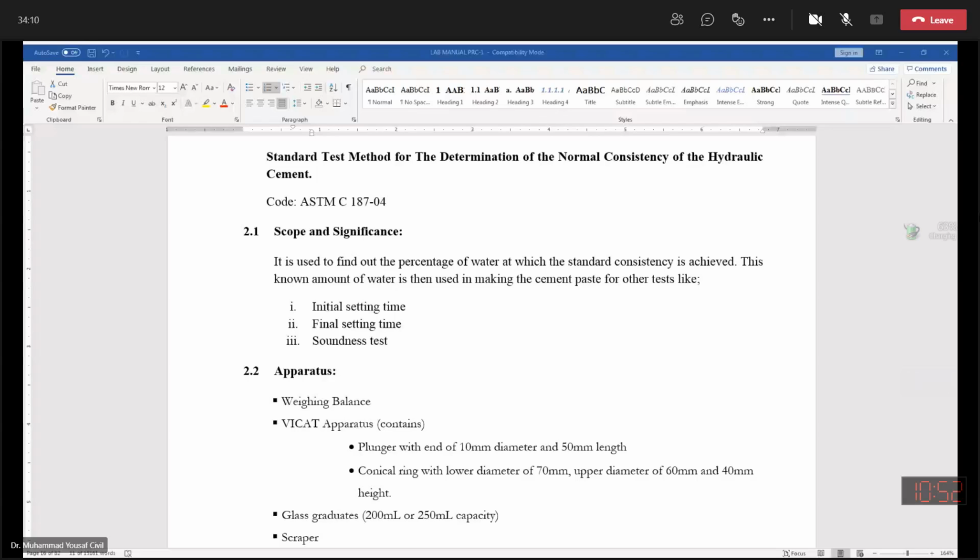Rosie. Okay. Being removed. Shazib. Yes, sir. Okay, ji.